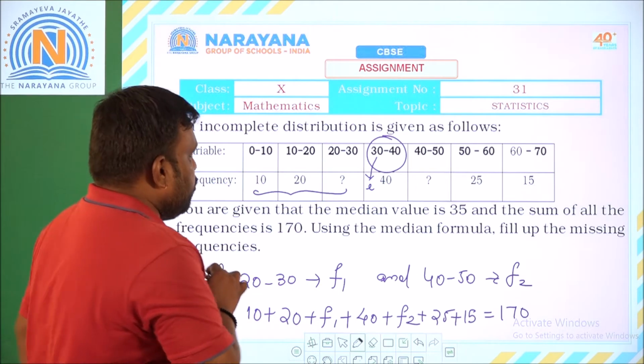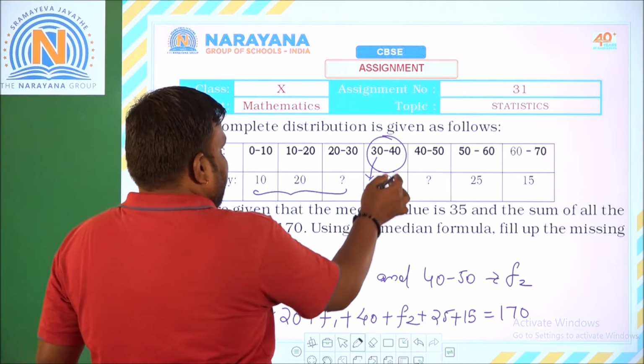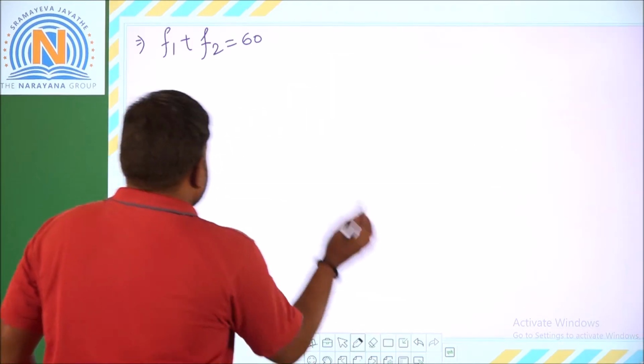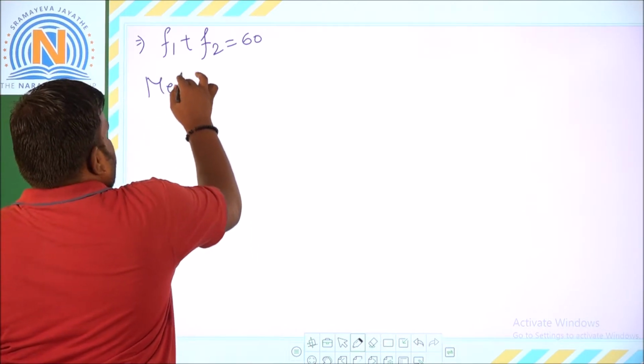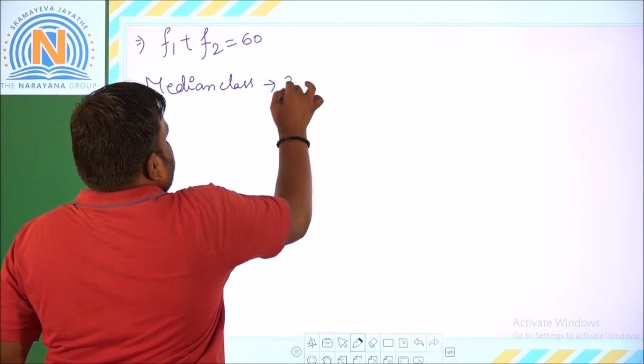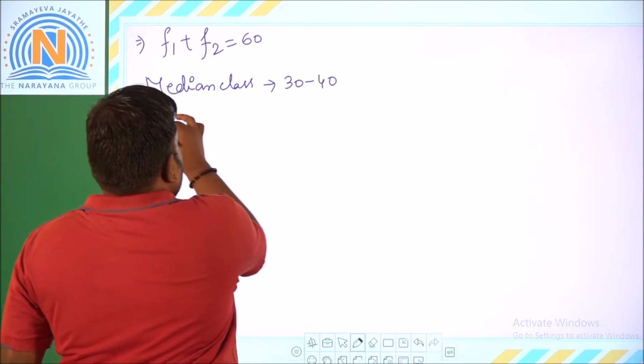Since 35 is the median, which lies in between 30 and 40, our median class is 30 to 40. So L will be 30.